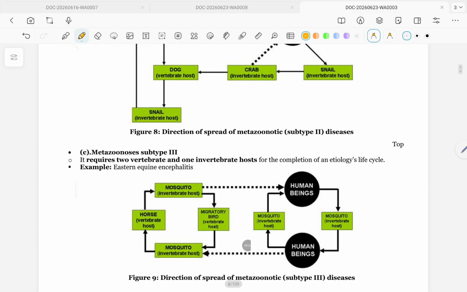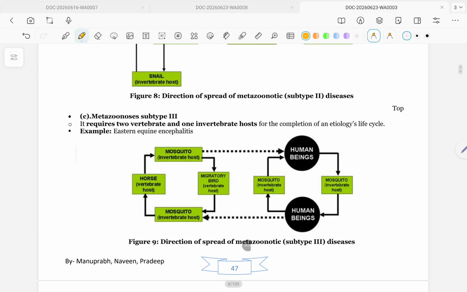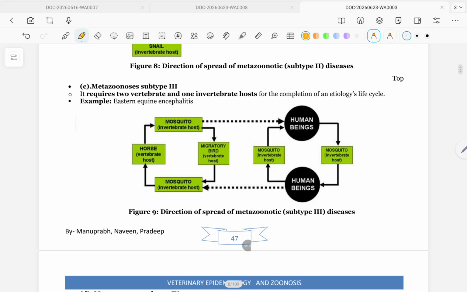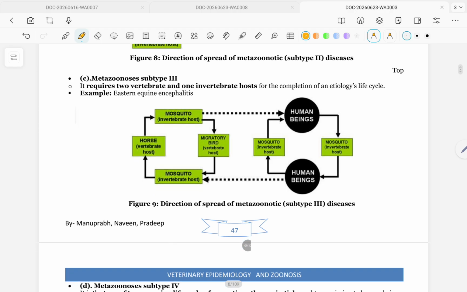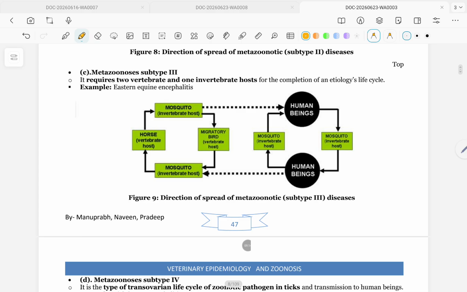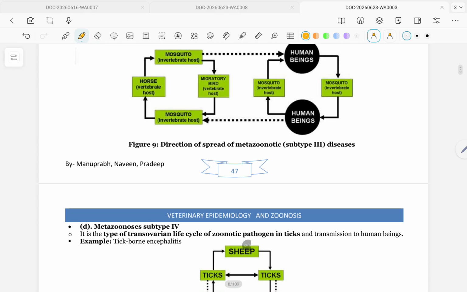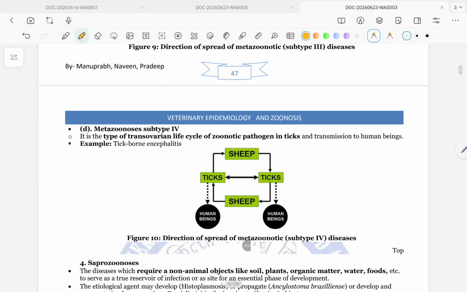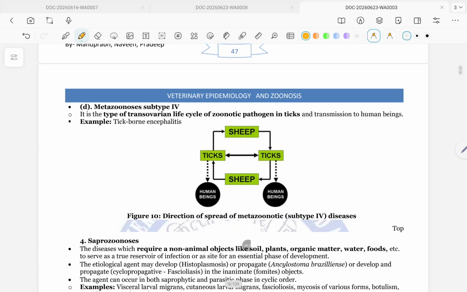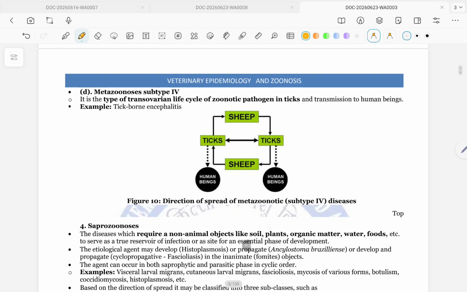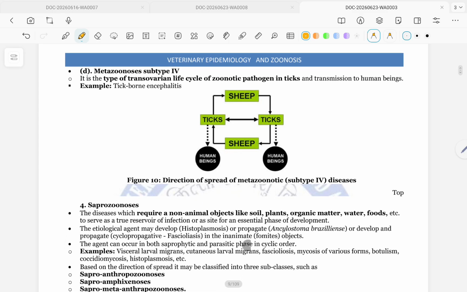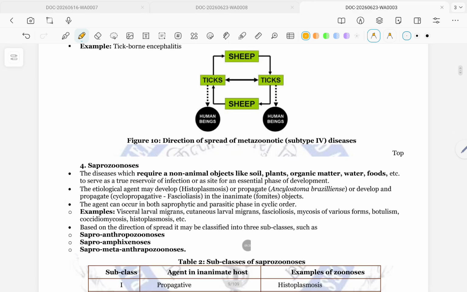C. Metagenesis subtype third. It requires two vertebrate and one invertebrate host for the completion of an etiology life cycle. Example: eastern equine encephalitis. D. Metagenesis subtype fourth. It is the type of transovarian life cycle of zoonotic pathogen intake and transmission to human beings. Example: tick-borne encephalitis.